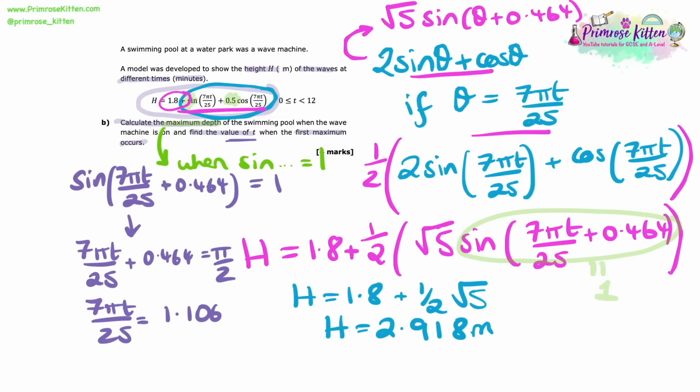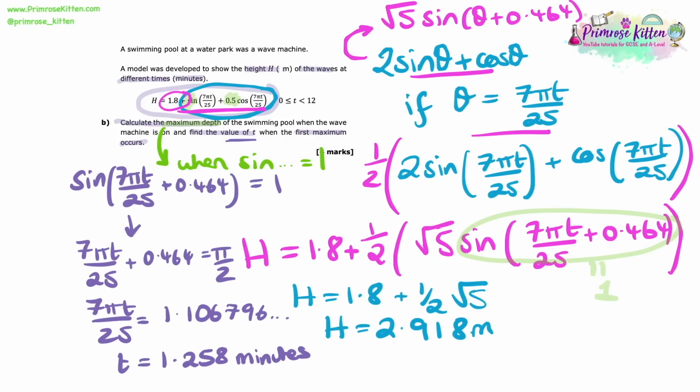Now rearranging that, I get 7 pi t over 25 is equal to 1.106796. Now rearranging this to get t on its own, I just need to multiply through by 25 and then divide by the 7 pi that we have there. That ends up giving me that t is equal to 1.258 minutes.